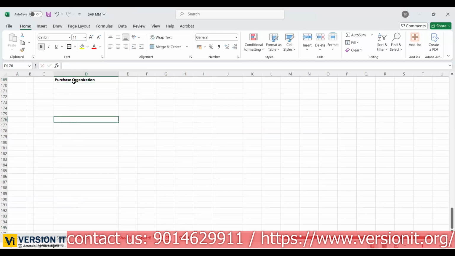Purchase organization. So here, purchase organization, in simple terms. See, in SAP terms, it is purchase organization, but in normal terms, it is called purchase department. So what is a purchasing department? Can anybody help me? What is a purchasing department? The department which buys products for the production.